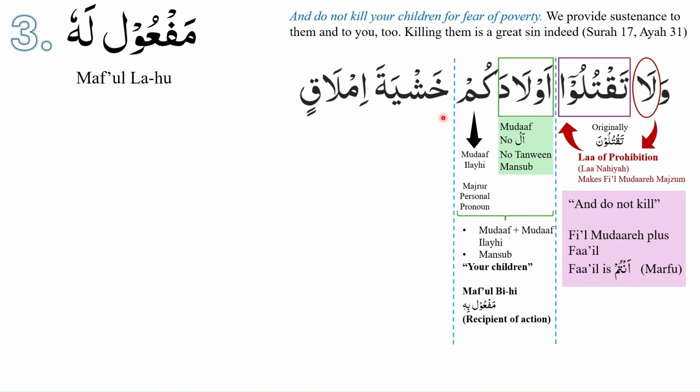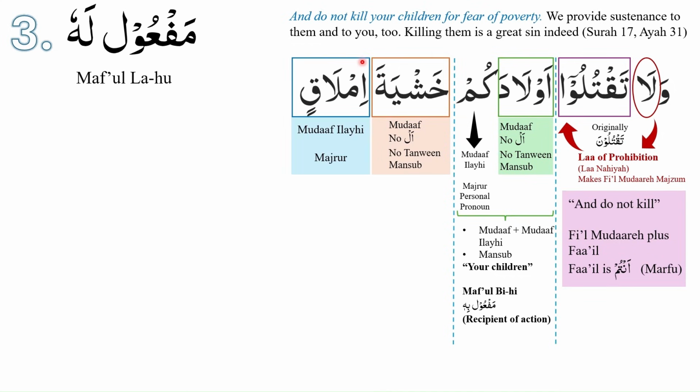At the end of this section of the ayah, we see khashyata imlaqin. Let us look at khashyata first. There is no al, there is no tanween. Khashyata is mansoob. Because there is no al and there is no tanween, we get the clue that khashyata could be mudaf. This is followed by imlaqin, which is mudaf ilayh because it is majroor.